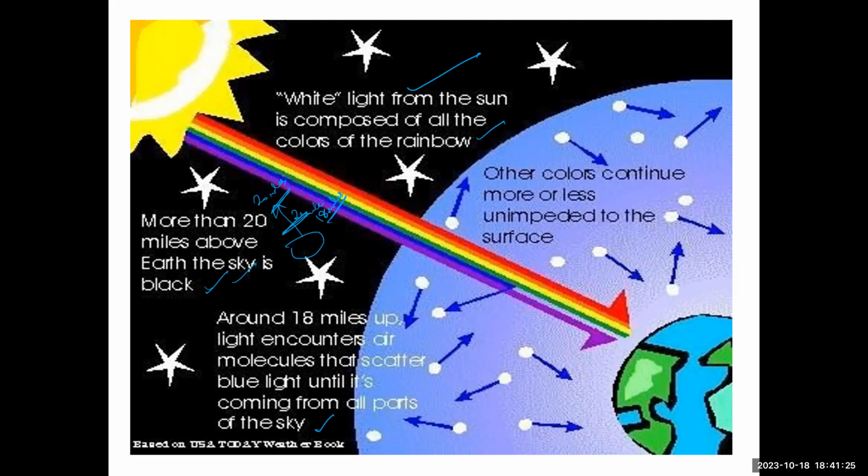So this is how the sky looks blue in color. What is the distance? The sky looks blue from Earth to 18 miles in the upward direction. Whenever it reaches 20 miles from Earth, the sky completely looks dark, that's black in color. Why? Because at 20 miles, slowly from 18 to 20, the atmosphere goes on reducing. Once the atmosphere goes on reducing, it will be completely pitch dark.